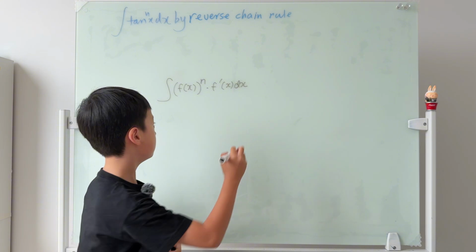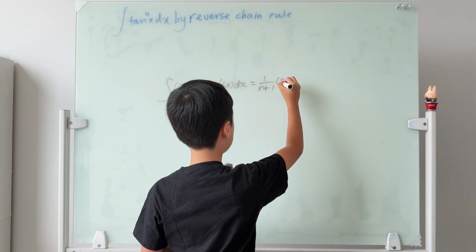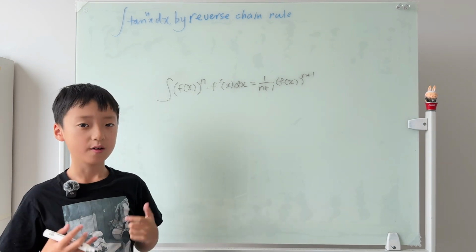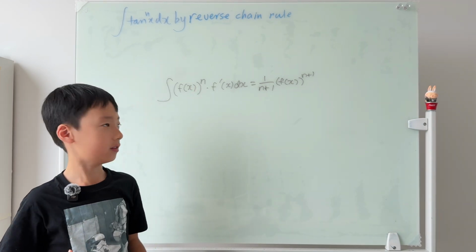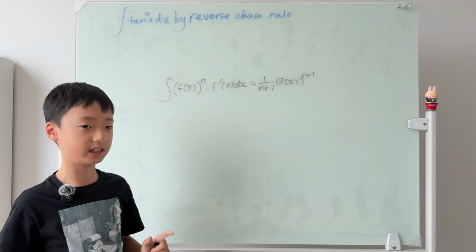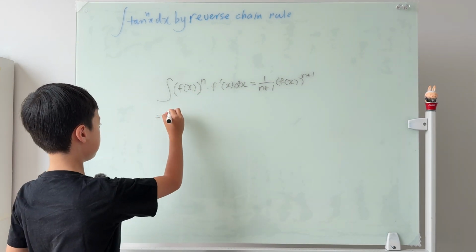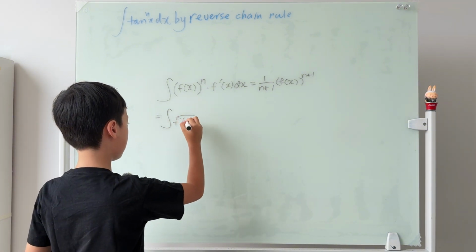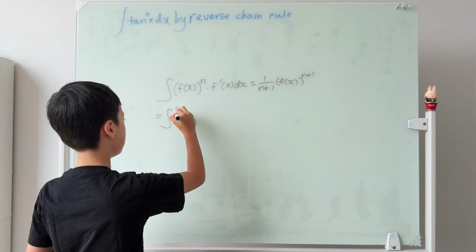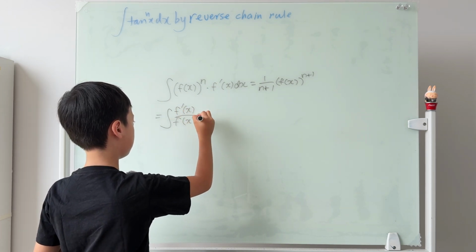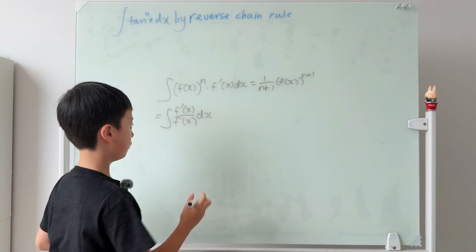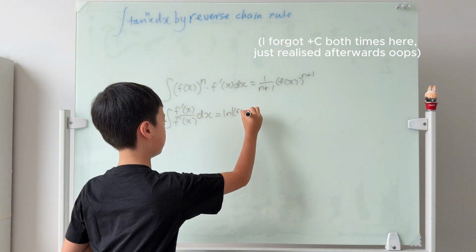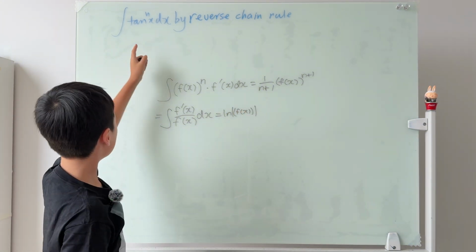This will equal to, there is also another case for this, which is when n is -1. When n is -1, it's a completely different case. So then it becomes the integral of a fraction, and on the bottom will be f(x), and on the top will be the derivative of f(x). And this will equal ln of f(x). So now we can start solving this integral.